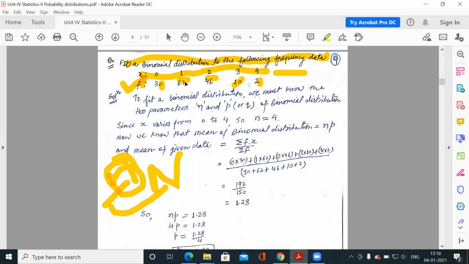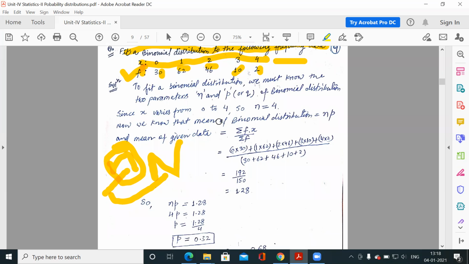Now what the theory says: we have to fit a binomial distribution. That means according to the binomial distribution, if the same experiment is repeated, how many times will we get zero successes, one success, two successes, three successes, sorry, four successes. So we have to count the expected frequency of zero successes, one success, two successes, three successes, and four successes in the same experiment. Clear?